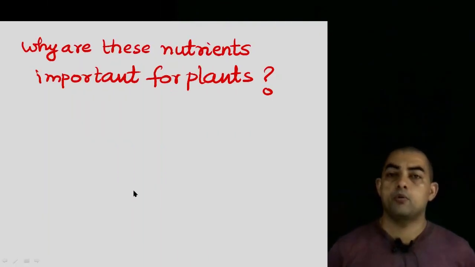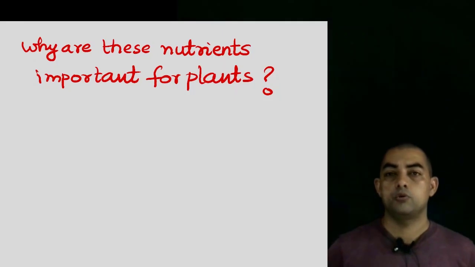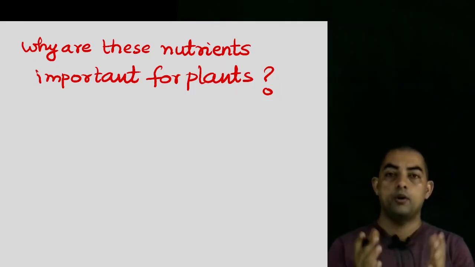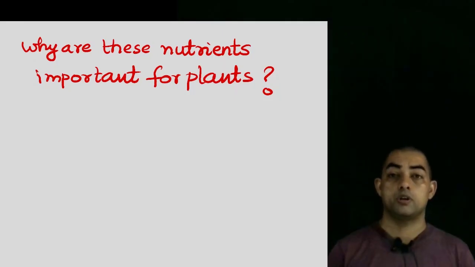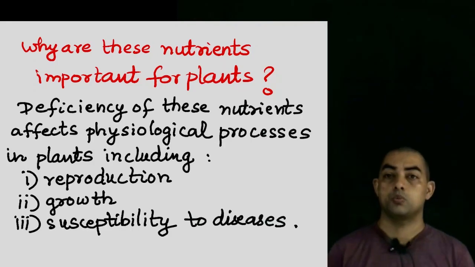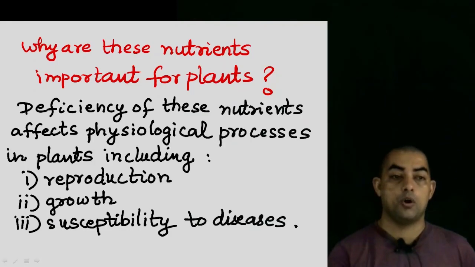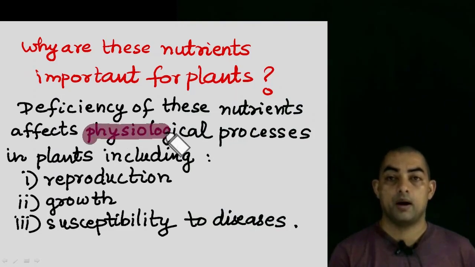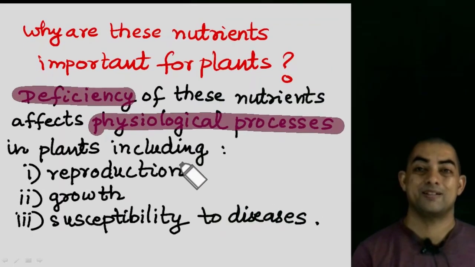But a simple question can be asked: why are these nutrients important for plants? Why do you think the plant requires these nutrients in the first place? The answer is, the deficiency of these nutrients affects physiological processes in plants. Deficiency means the absence of nutrients.